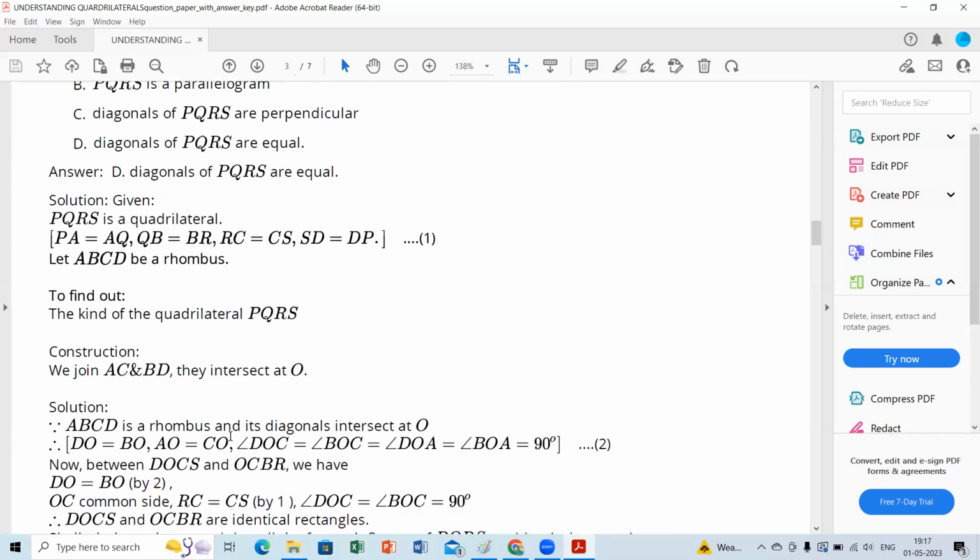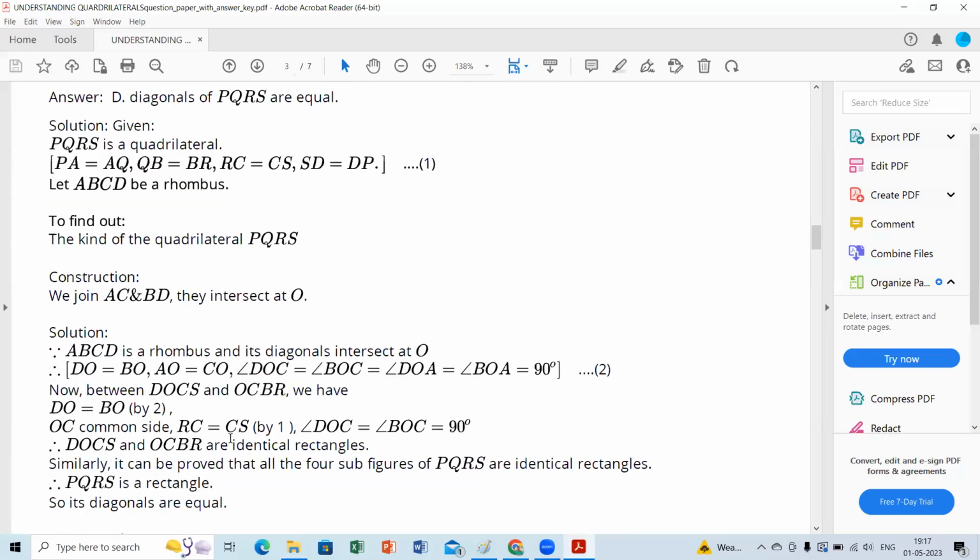Actually, we are also thinking about the same. What is mentioned here? The diagonals are equal, and the angles are also equal to 90 degrees. Between the triangles, BO is equal, CO is the common side, so the RHS congruence rule is also true.